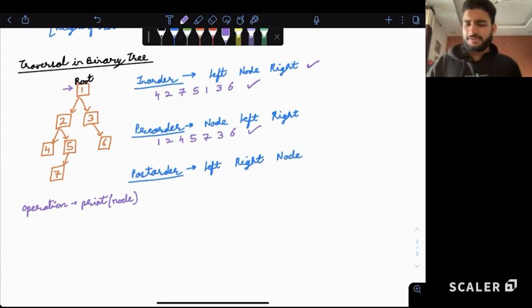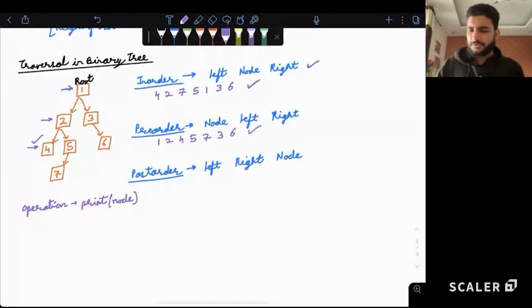Let's see. We're starting with the root node. We move to the left child. From 2, we'll move to the left child. For 4, we see the left child, it is not there. Right child, it is not there. So we can print 4. Now for 4, it is complete. The subtree is complete. So for 2, the left side is done.